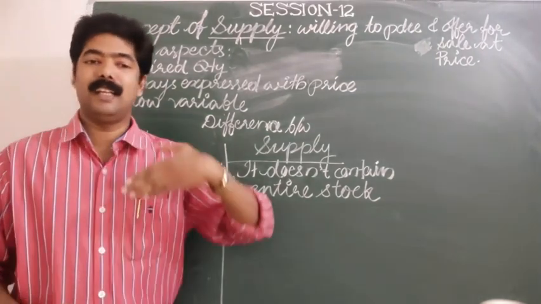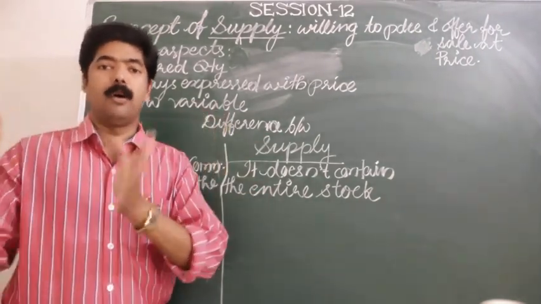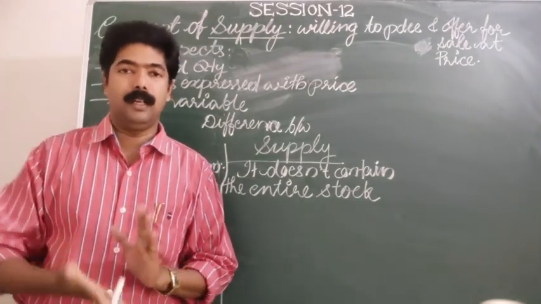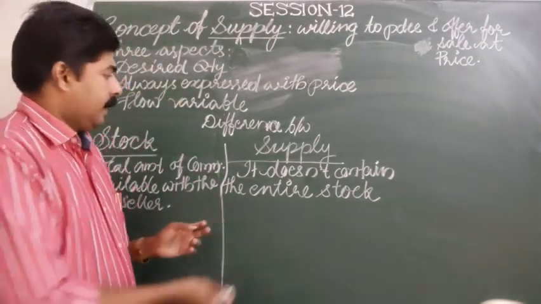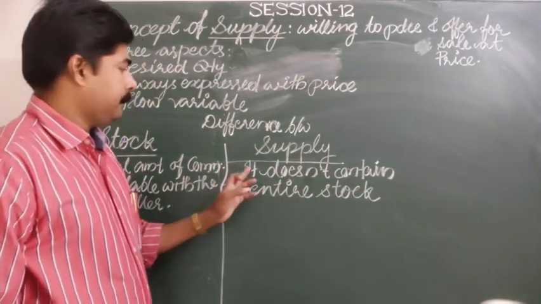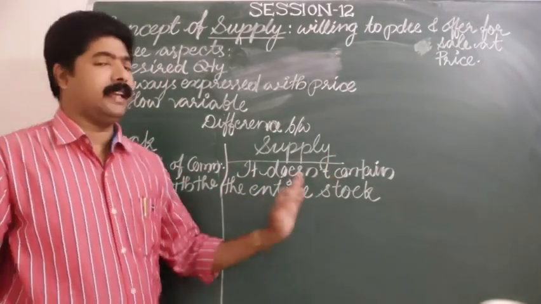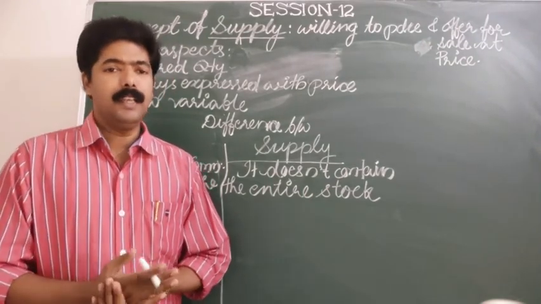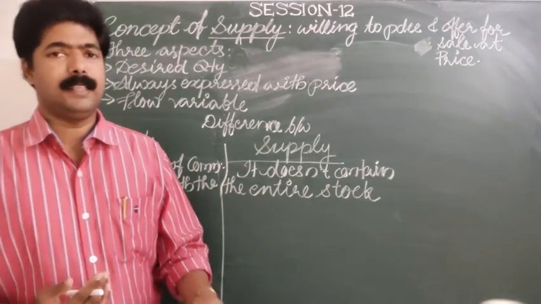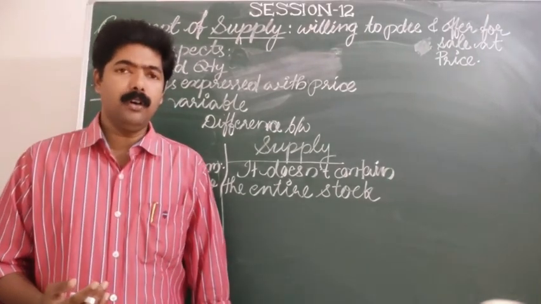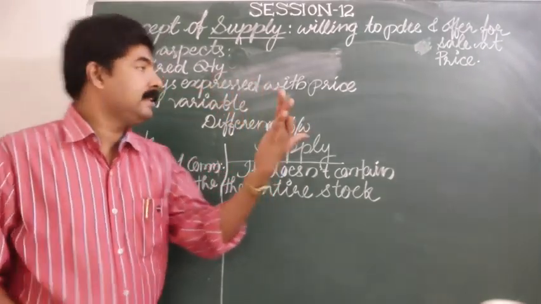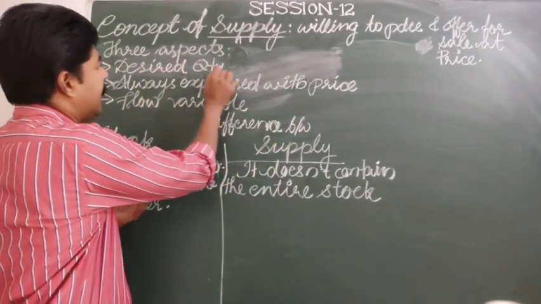He or she is ready to offer whatever is available with the producer during a particular period of time. And what about the supply? The supply does not contain the entire stock. We cannot say supply is the entire stock. Why is it so? Because the supplier must know what amount of a commodity is to be supplied in the market. We have seen that desired quantity.